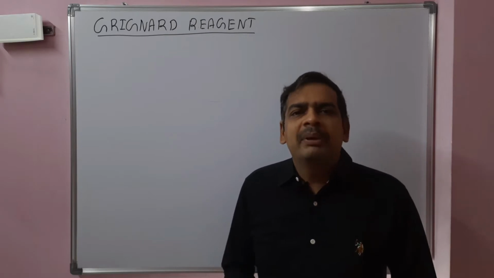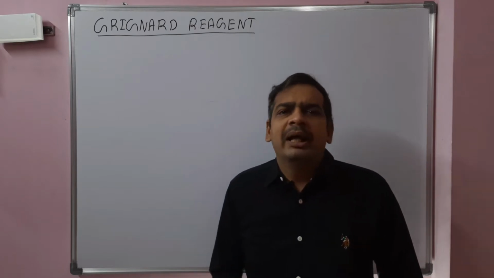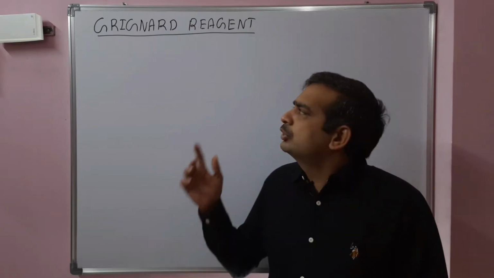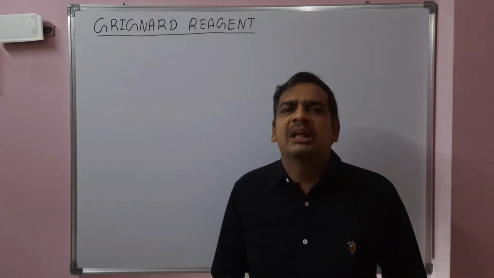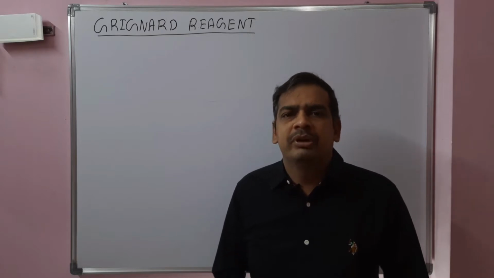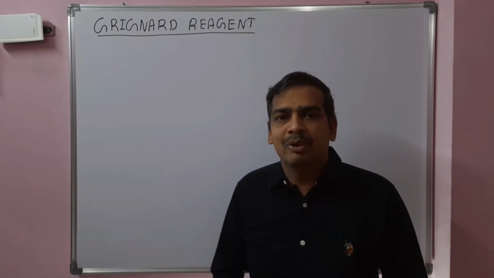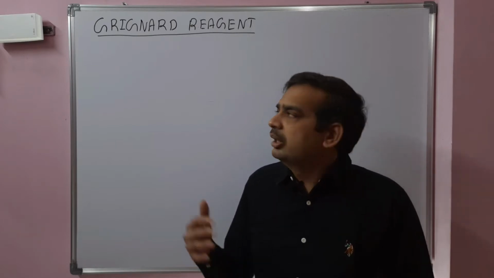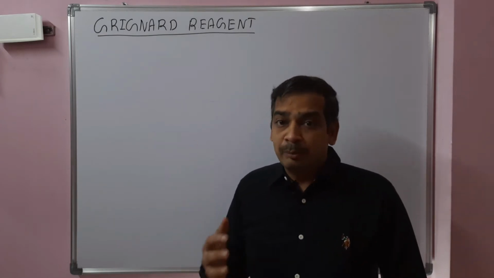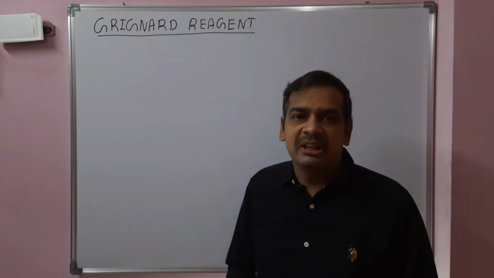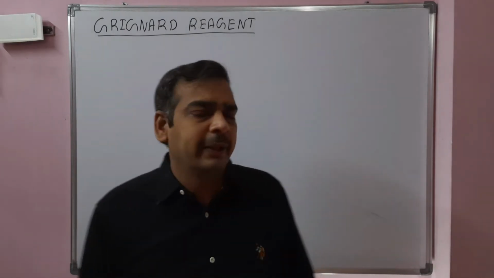It is a very simple topic but a very important topic for JEE and NEET. We can prepare a variety of compounds by using Grignard reagent: alcohols, carboxylic acids, keto compounds, sulfenic acids. We can also open epoxides using Grignard reagents. There are a variety of reactions involved in this topic, and we will also cover the important points during the preparation of the Grignard reagent. So let us start today's class, Grignard reagent.